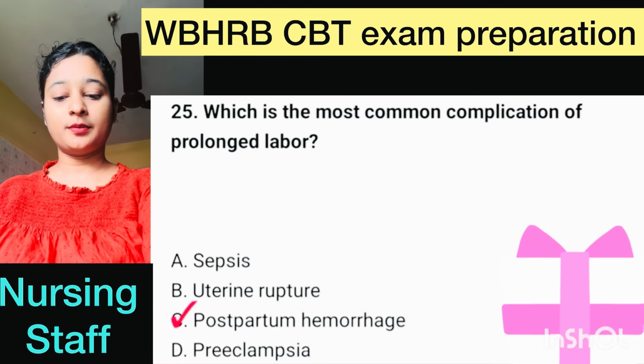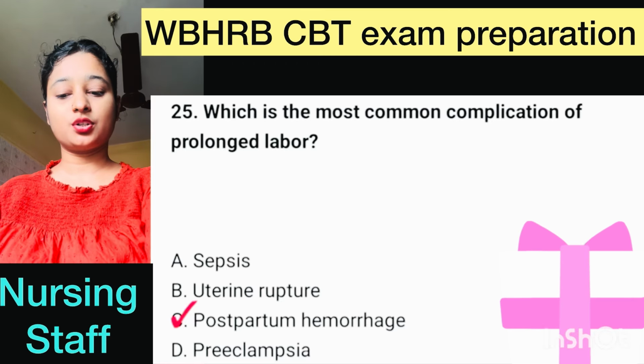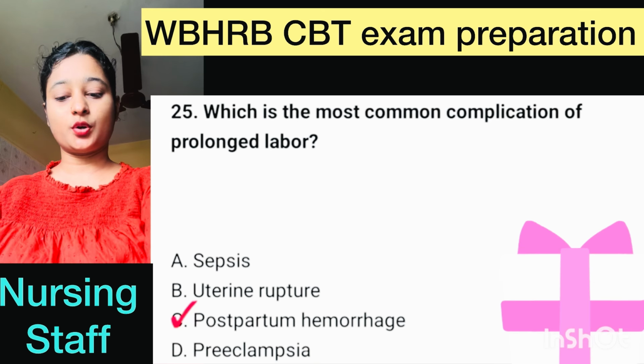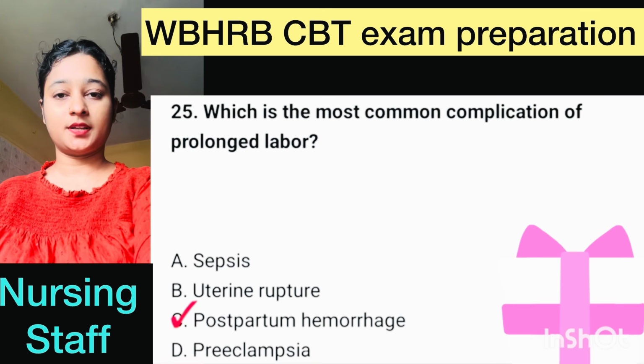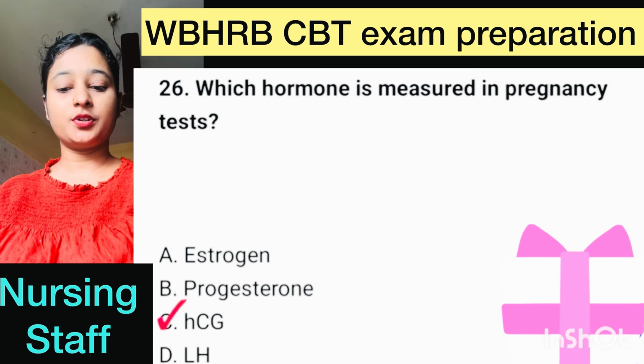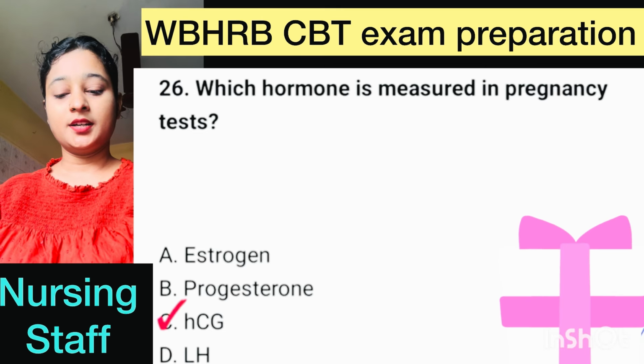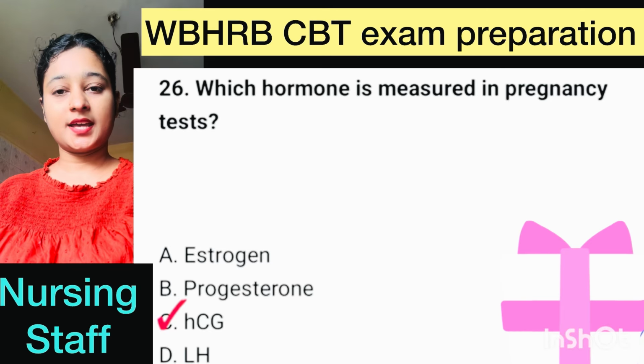Question number 25. Which is the most common complication of prolonged labor? Here correct option is option C, postpartum hemorrhage. Number 26. Which hormone is measured in pregnancy tests? Here correct option is option C, HCG hormone.